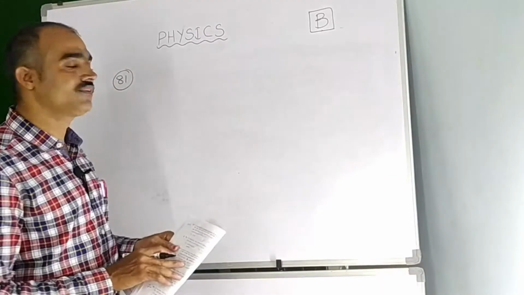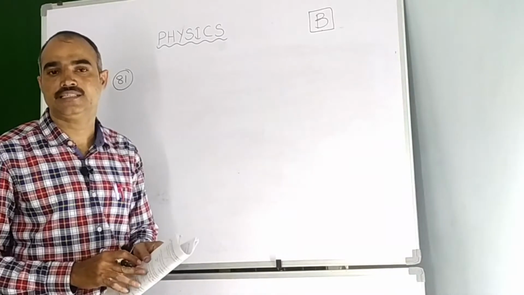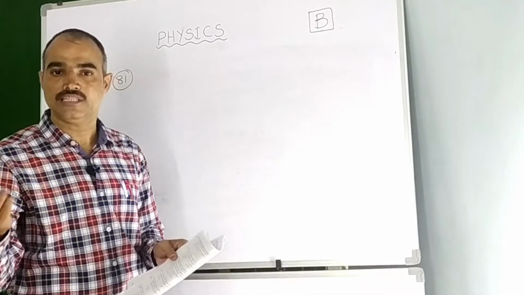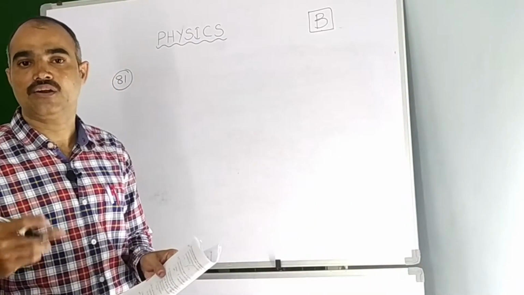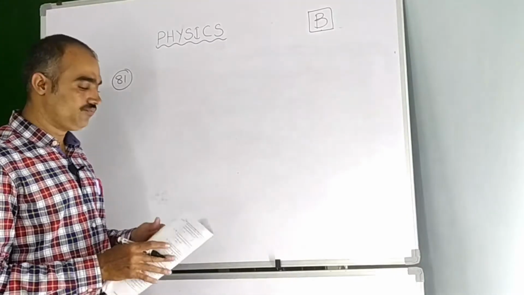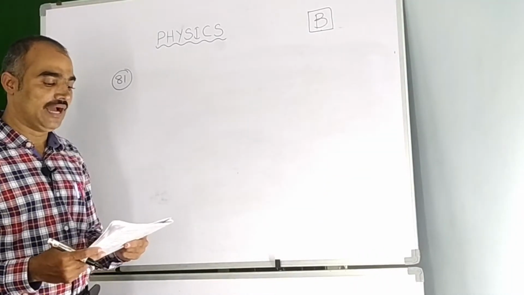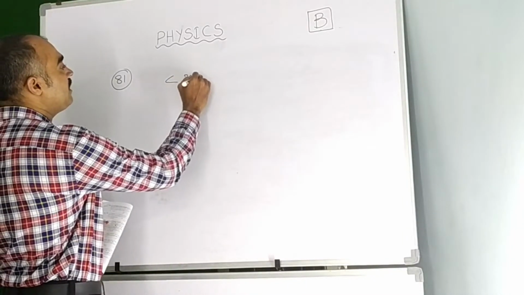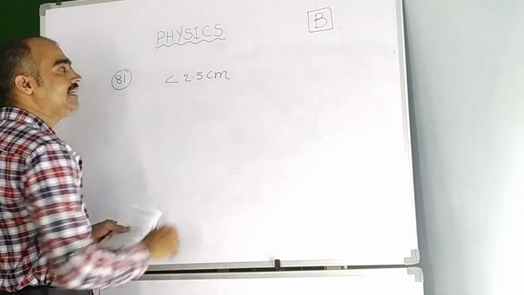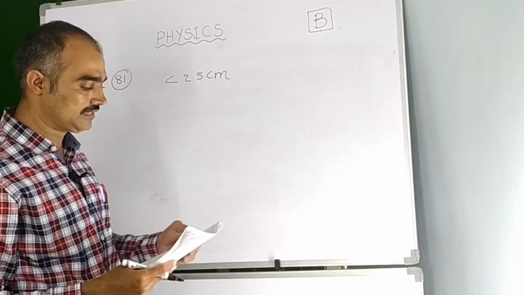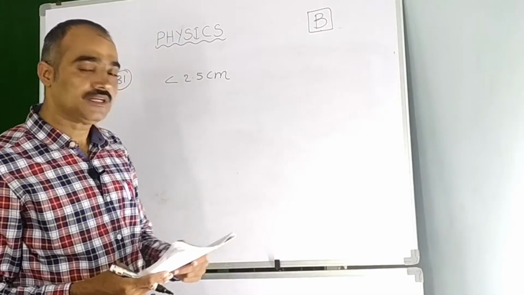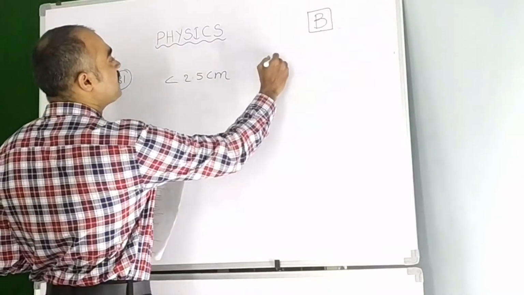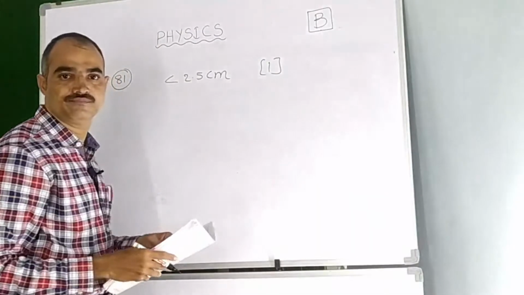Actually, if a person is suffering from myopia, it is also called short-sightedness, the person is able to see the nearby objects, whereas he cannot see the far objects clearly. So for that, the maximum focal length of the eye lens should be less than 2.5 centimeter, children. It should be strictly less than 2.5 centimeter. Let us see the options here. From the options, option 1 is the right option for question 81.